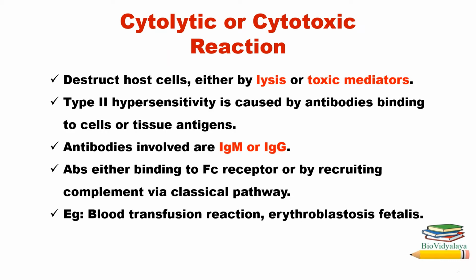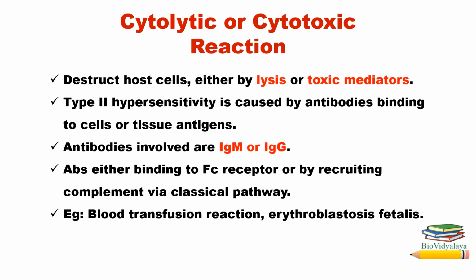So the Fc region of the antibody can bind to the Fc receptor of these immune cells, or the antibody will recruit complement proteins, and that will lead to cell lysis by creating pores on the surface of the target cell. That will create the MAC. The complex that forms the pore is called the MAC.